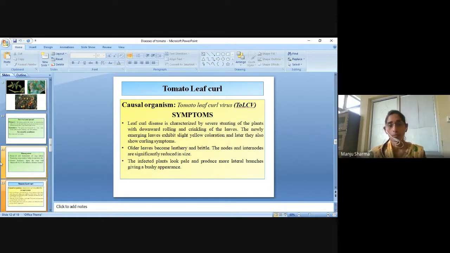Older leaves become leathery and brittle. The nodes and internodes are significantly reduced in size. The infected plant looks pale and produces more lateral branches, giving a bushy appearance.